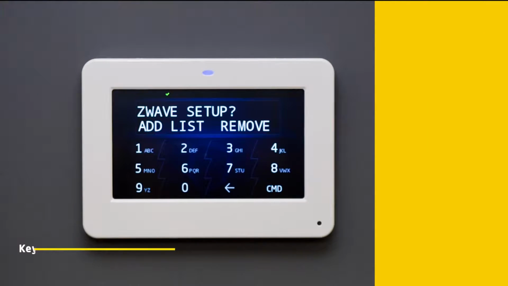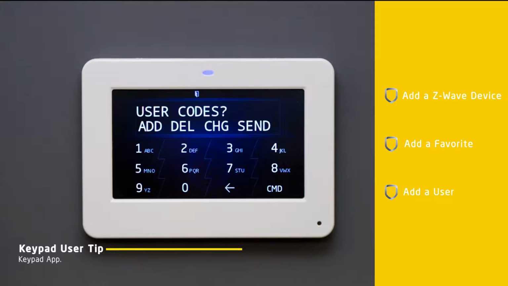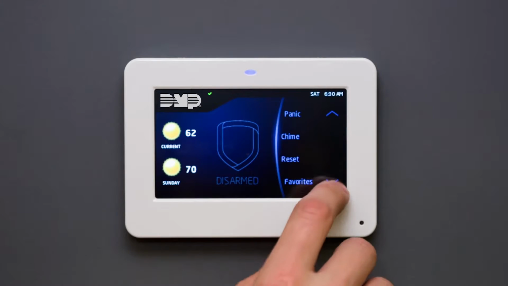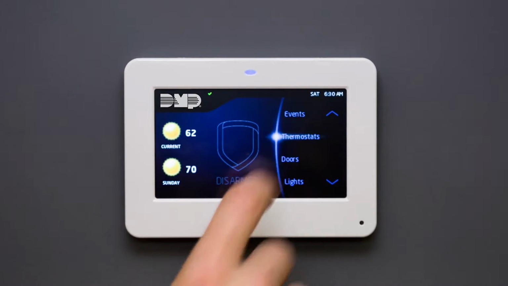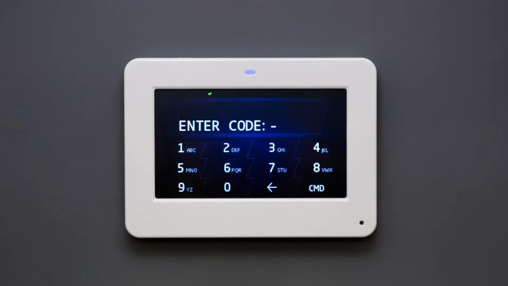In this video, we will cover how to add Z-Wave devices, how to add a favorite, and finally, how to add users on your graphic touchscreen keypad. Setting up a Z-Wave device with the graphic touchscreen keypad is a simple process. Using the carousel menu, choose the device that you want to set up. If programmed at installation, you can simply press the pencil icon in the bottom left-hand corner of the screen, and this will take you directly into the Z-Wave setup menu.